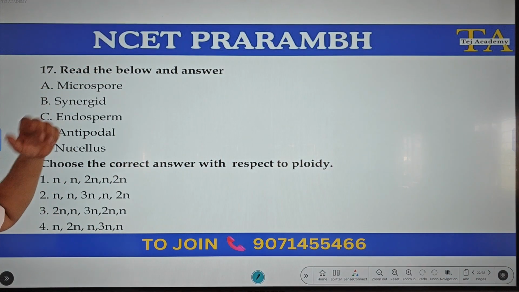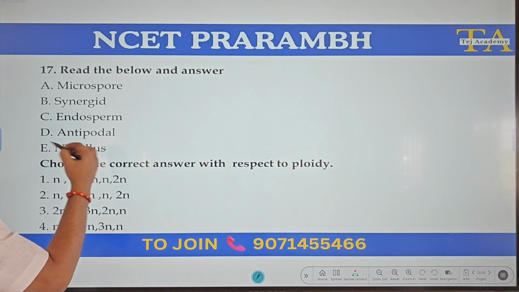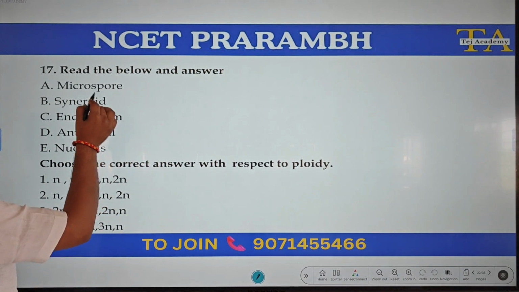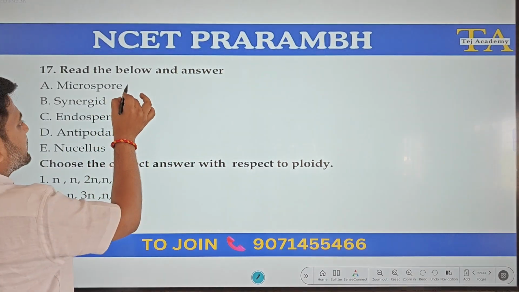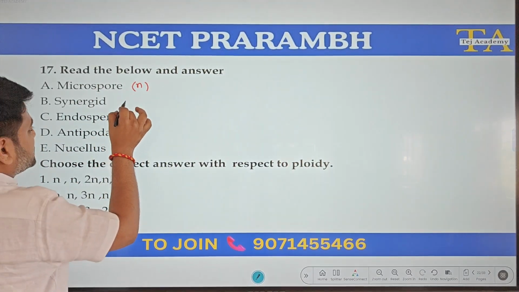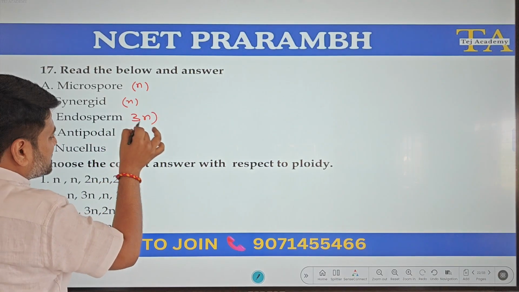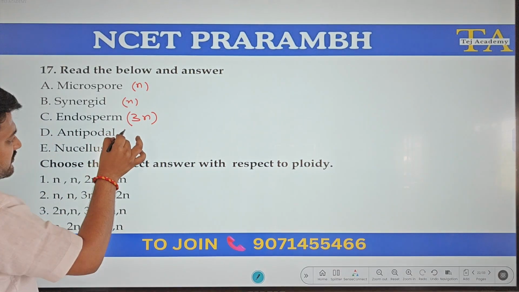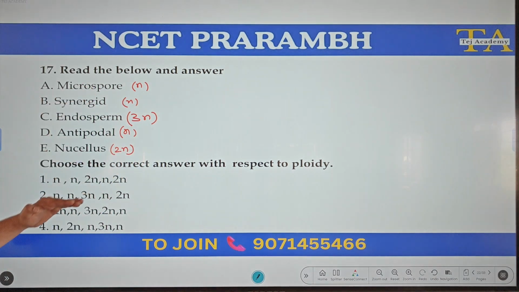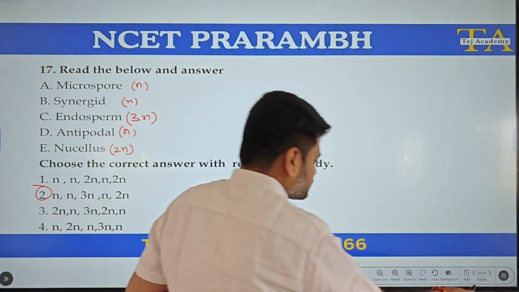Read the below and answer. Microspore, synergid, endosperm, antipodal, nucellus. Choose the correct answer with respect to ploidy. Microspore, also called pollen grain, is haploid. Synergid, a part of the embryo sac, again haploid. Endosperm is a triploid tissue. Antipodal is a haploid cell. Nucellus is a diploid cell. So n, 3n, n, 2n. So option 2 is correct.